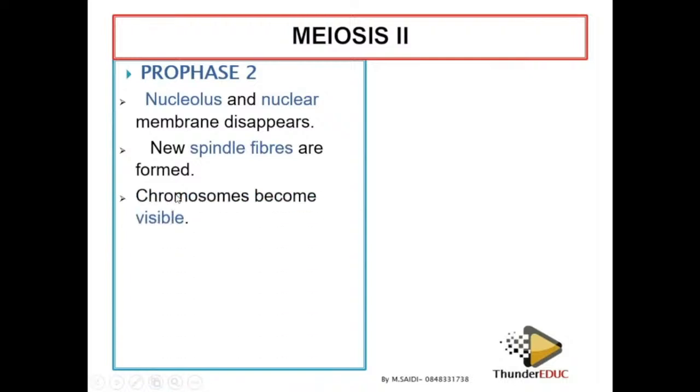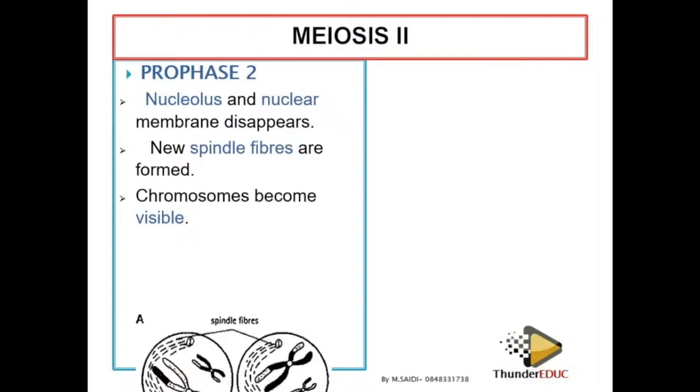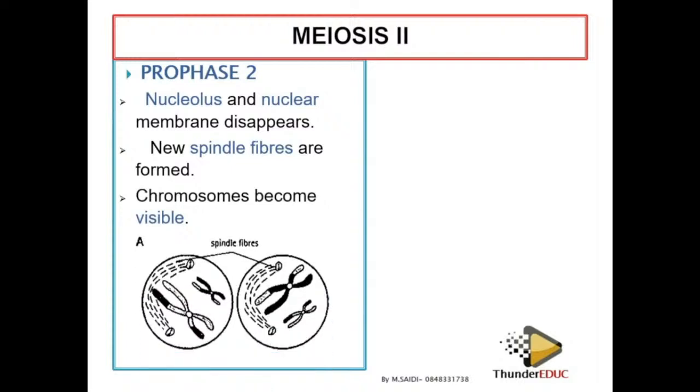Yes, they start to form, and then the chromosomes become visible. It means that they condense and then it becomes visible. And now, once they become visible, they are ready to undergo metaphase. They go to the middle of the cell.